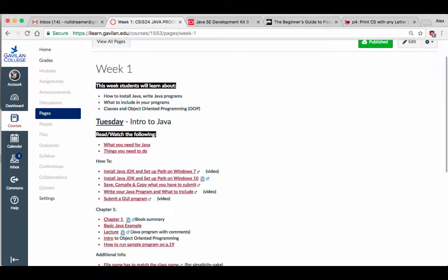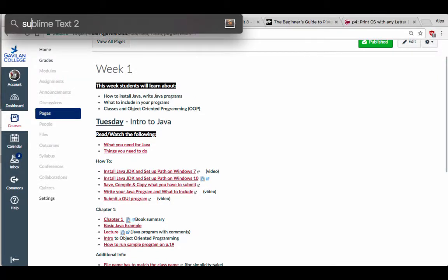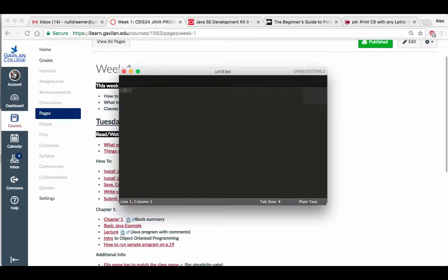Okay, what text editor do I like? I like to use Sublime. All right, Sublime Text. This is what Sublime is. There's version 2, there's version 3. I'm using 2. Either one's fine. This text editor works on Windows, works on Mac, right? It works the same way.